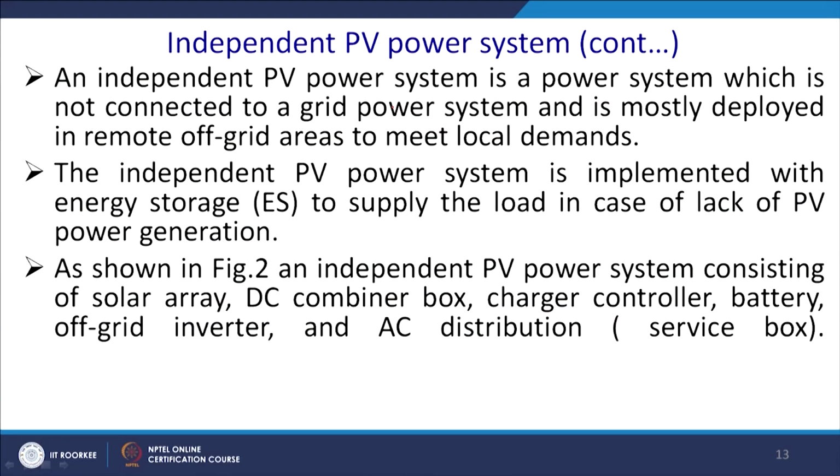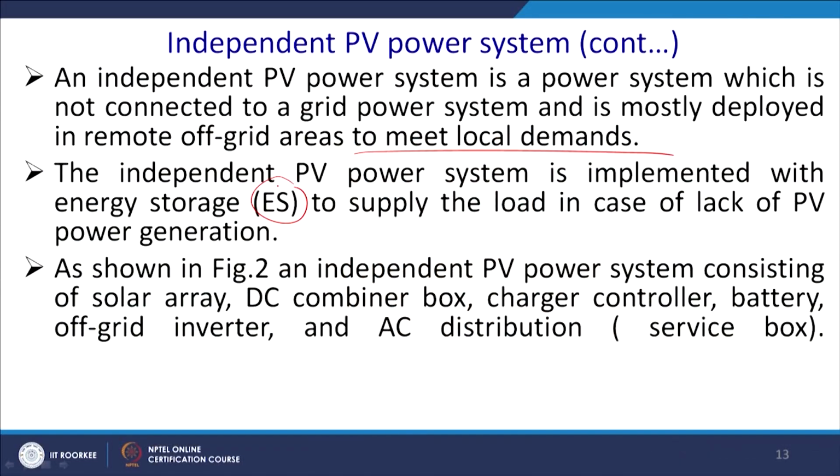Now, let us discuss that independent PV system. An independent PV solar system is a power system which is not connected to the grid and mostly deployed in remote off-grid areas to meet local demand. Mostly this will be in an isolated island, like in Uttarakhand where there are many villages. So, they require this kind, and it may be a good tourist spot. For this reason, we may have this kind of system.